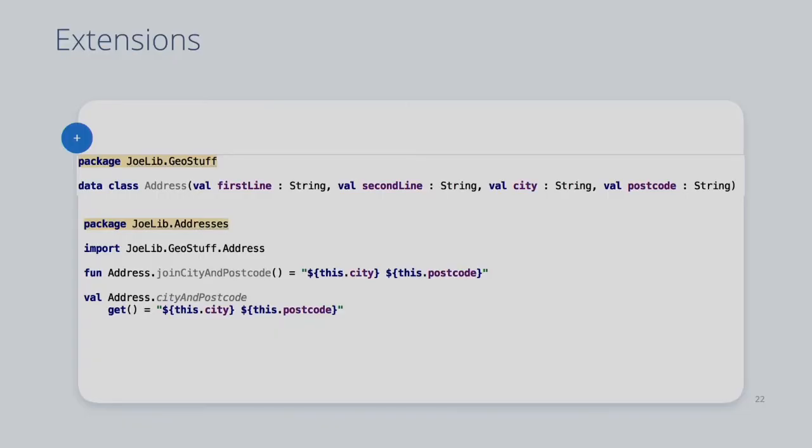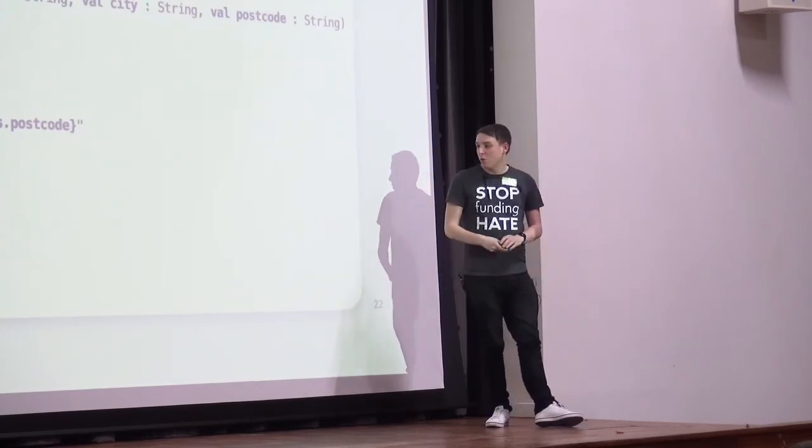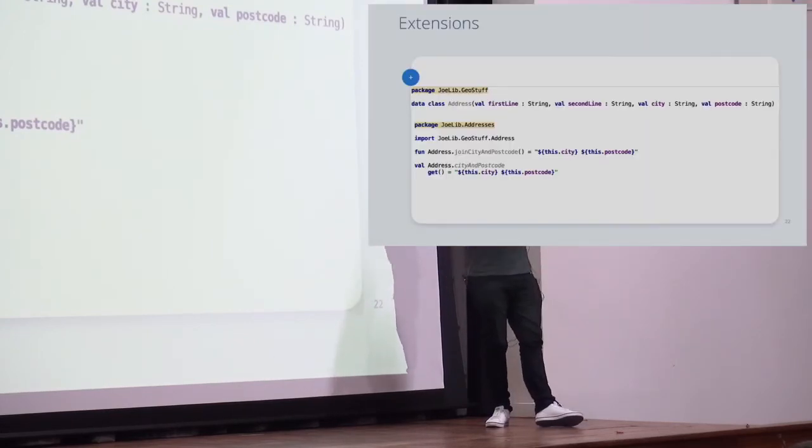Now, that to me, join city and postcode, where we put city and postcode with a space apart, is really better off served as a property. So in Kotlin, you have extension properties, which don't exist in C#. Does anybody ever wish they did exist, or is it just me? Because it's really annoying. So to make that a property in Kotlin, it's the same thing. We should do address dot, and then it's an extension property all of a sudden.